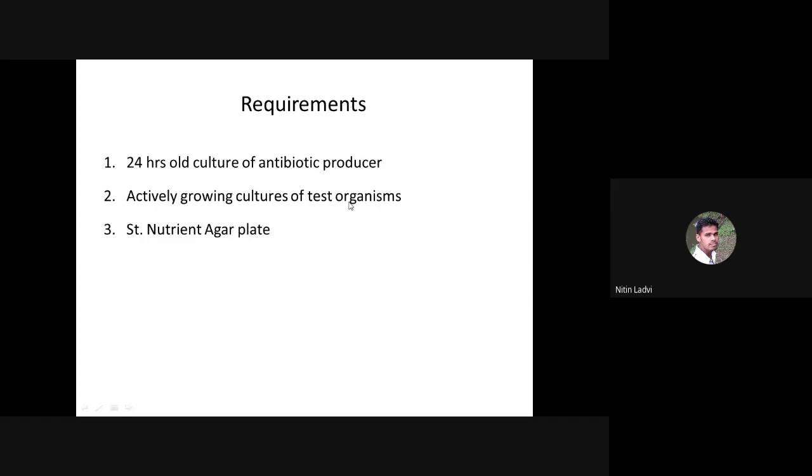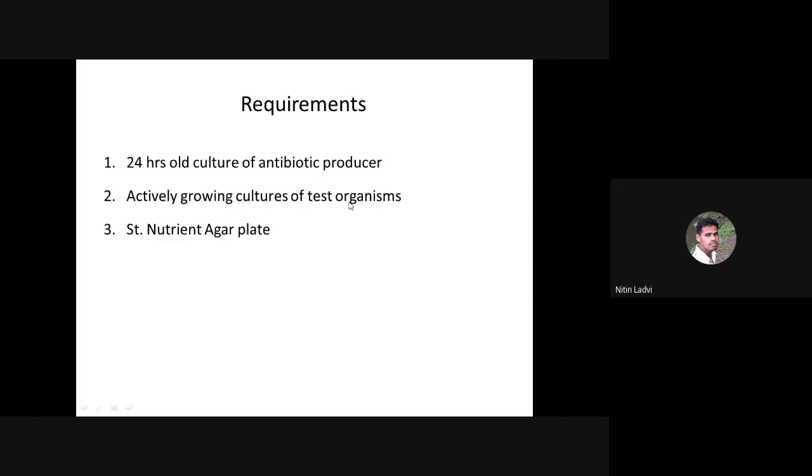Right now we are dealing with the antibacterial spectrum, and that's why we are selecting the test organism from the bacterial group itself. If you want to determine the spectrum of the given antibiotic against yeast pathogens or fungal pathogens, at that time you are supposed to select the test organisms which belong to the fungal pathogens.